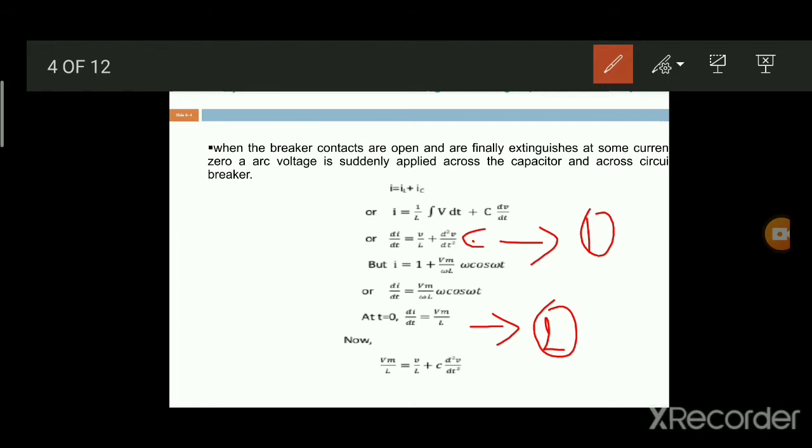Now, substitute 2 in 1. Di by dt is replaced by Vm by L. Therefore, Vm by L equals V by L plus C d square V by dt square. Do you understand this equation? First, due to the inductance and capacitance values in the circuit or the transmission line, I equals IL plus IC.